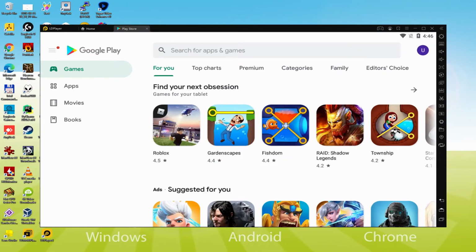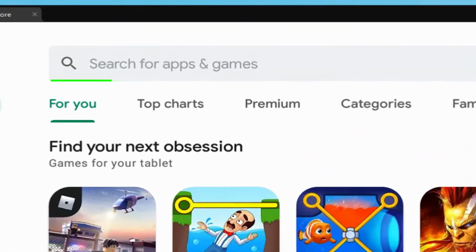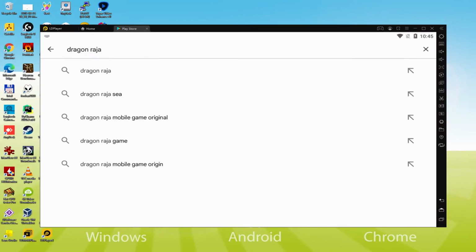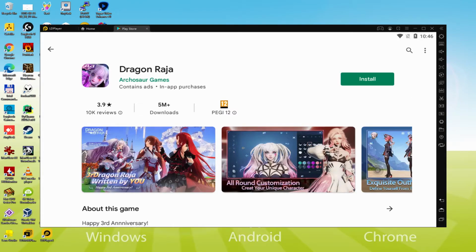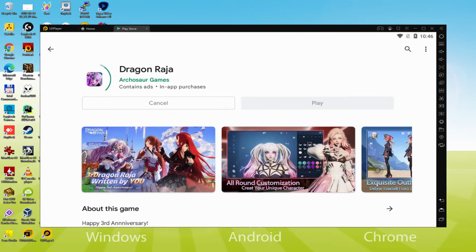Okay, we're right here within Google Play. What we will do now is go here to search for apps and games, and we are going to search for Dragon Raja. Now there we have it, we are going to click the first result. Here we have the game app. Let's then click on the install option that I am showing now in green color, and it will start the installation.